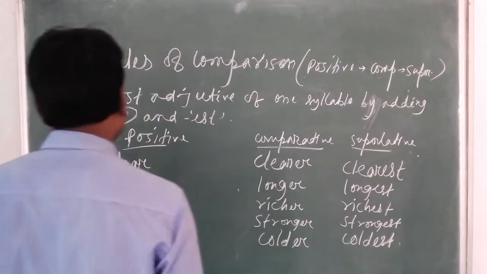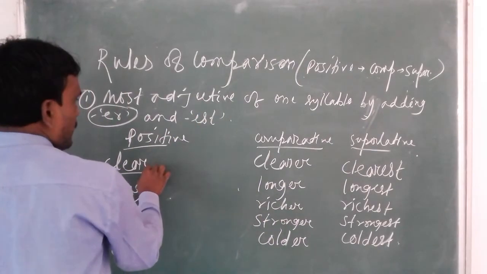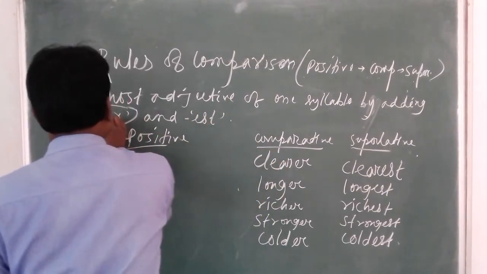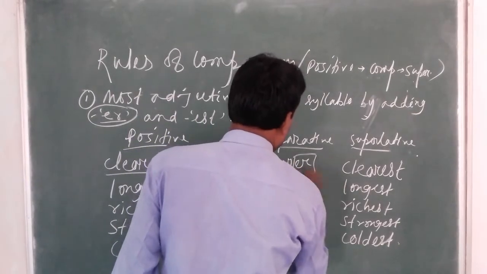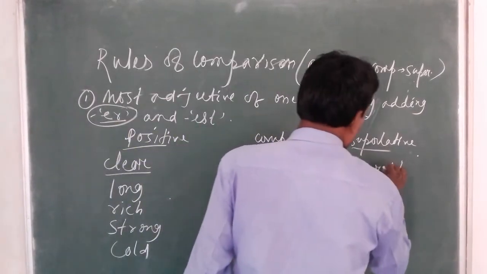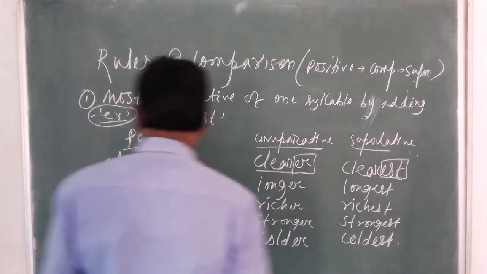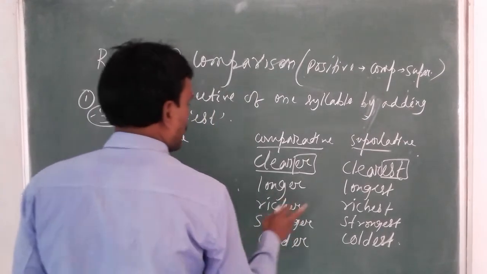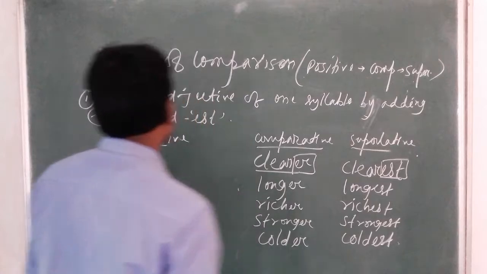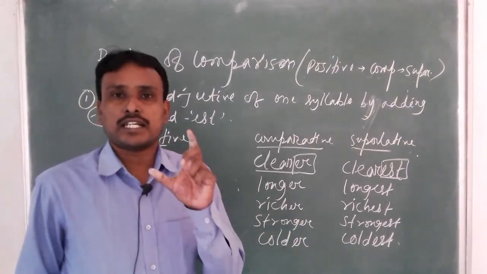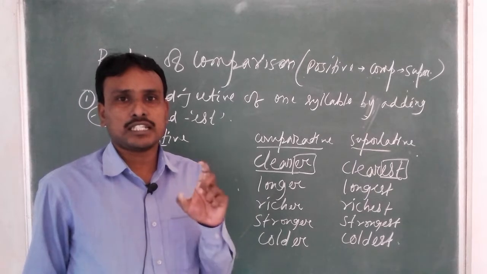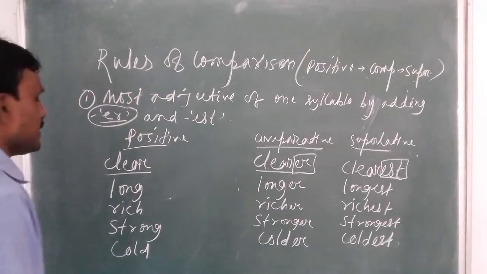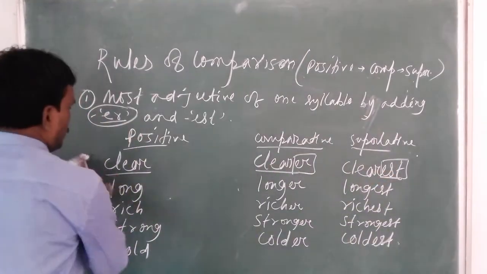So look here, clear in positive. If I change it into comparative, we add only er. Clear plus er, clearer, and in superlative add est, clearest. In the same way, long, longer, longest, rich, richer, richest, strong, stronger, strongest, cold, colder, coldest. So, I think you all have understood how to change one syllable adjectives from positive to comparative and comparative to superlative. And look here, rules number 2.